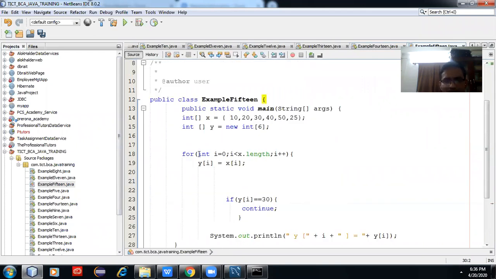And how do we write it in replacement of this? Let's change int.